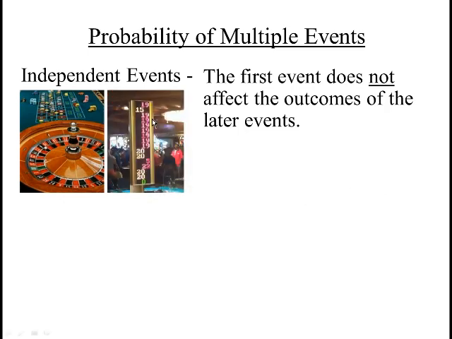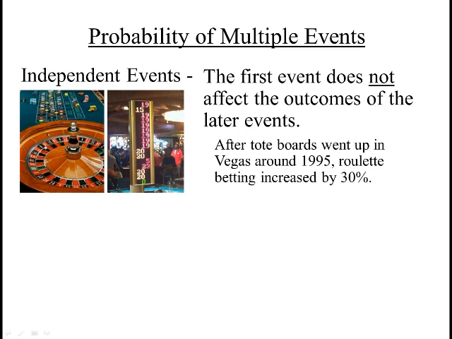Now, funny thing, when they put this tote board up, I think it was around 1995, they started putting these tote boards up. People started betting much more on roulette because they thought, oh, there's been 7 reds in a row. The next one's going to be black. But that just isn't the case. There is this perceived idea out there that just because you've got so many reds in a row, the next one's going to be black. It just isn't true. The probability doesn't change because the first event or the first 10 events has no effect on the next event when the events are independent.